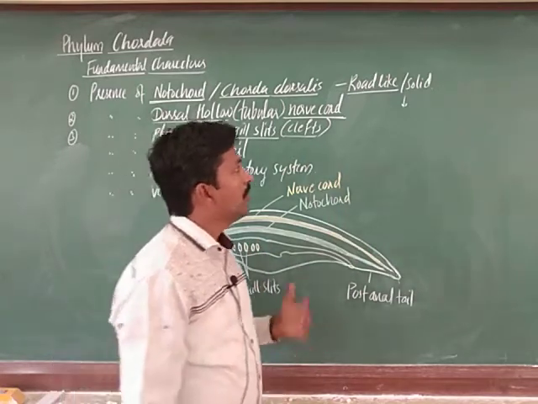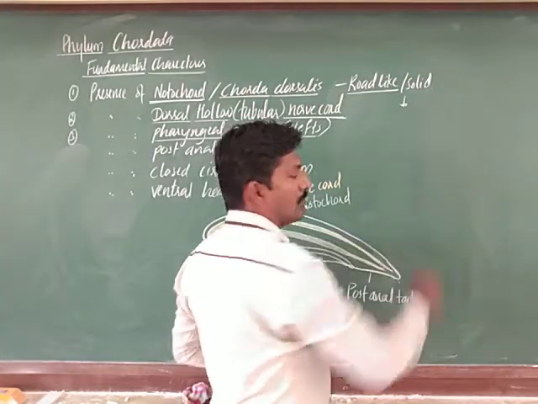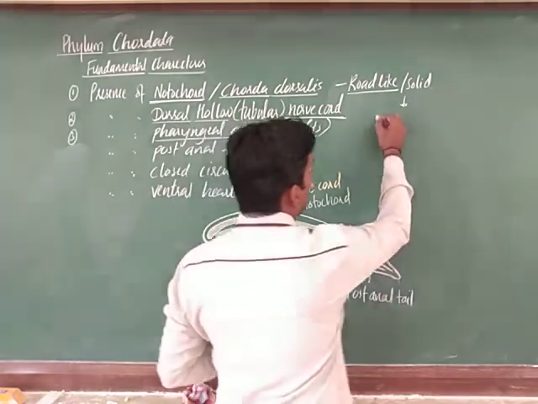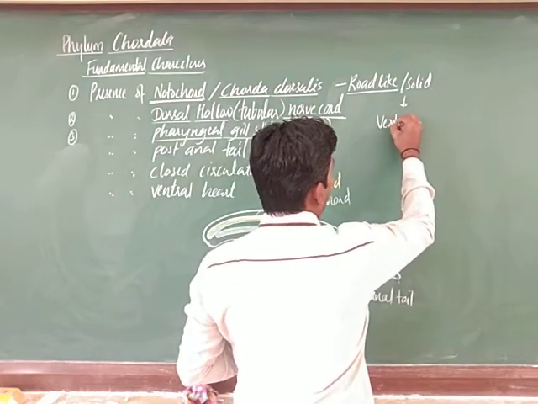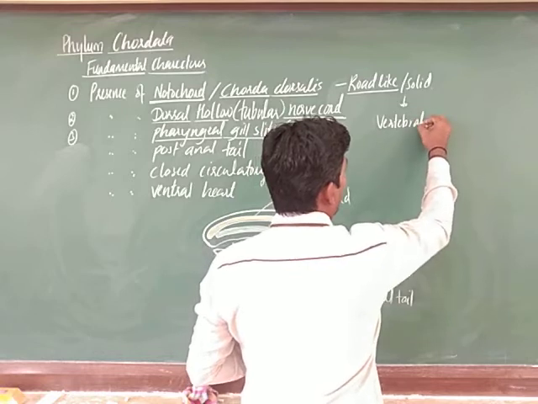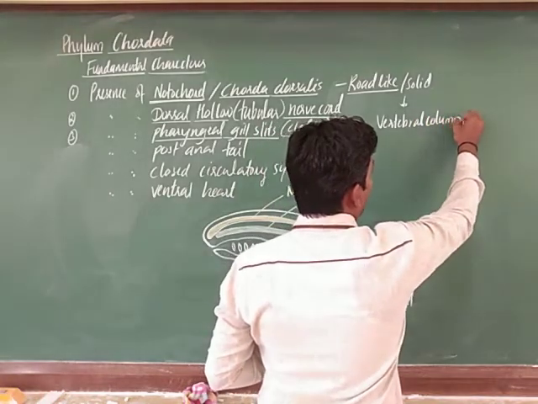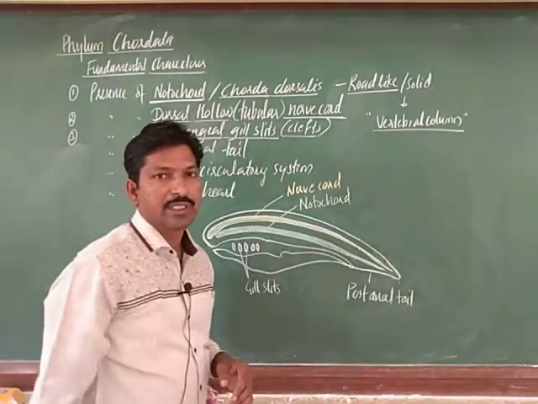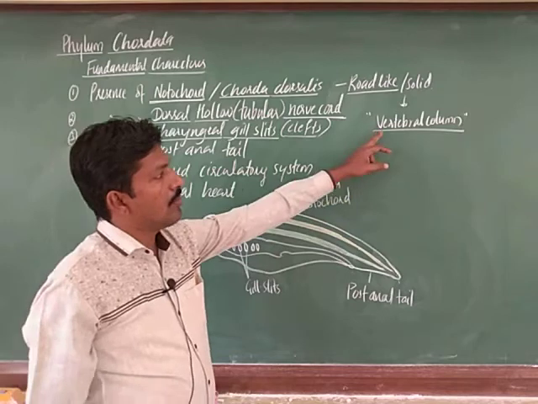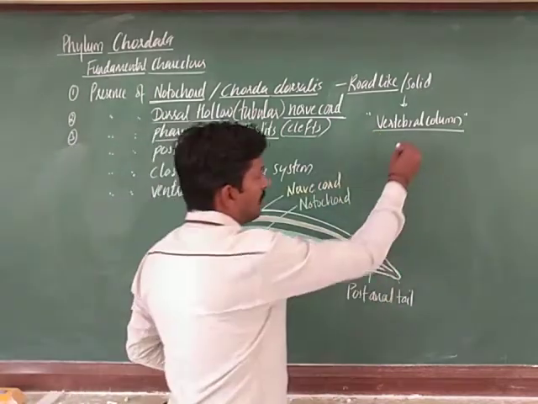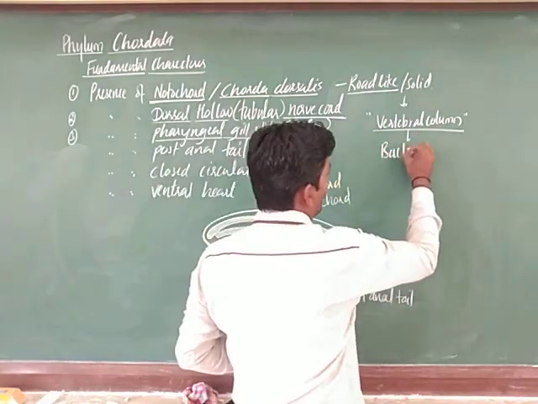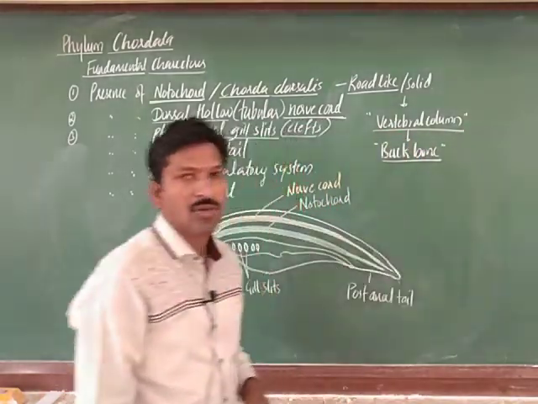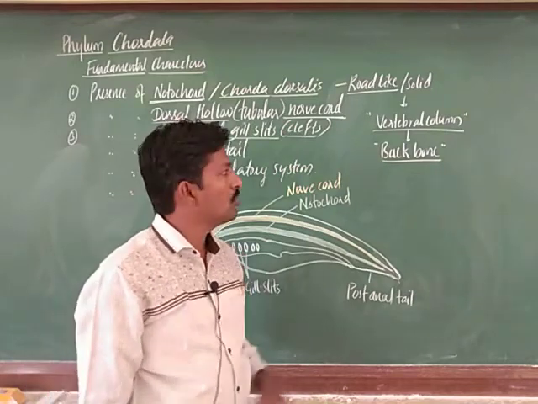Later on, when it has completed its primitive stages and enters the adult stage, it develops into the vertebral column, which indicates chordates. That is the backbone, which makes the main center of the skeleton system and gives support to the body.